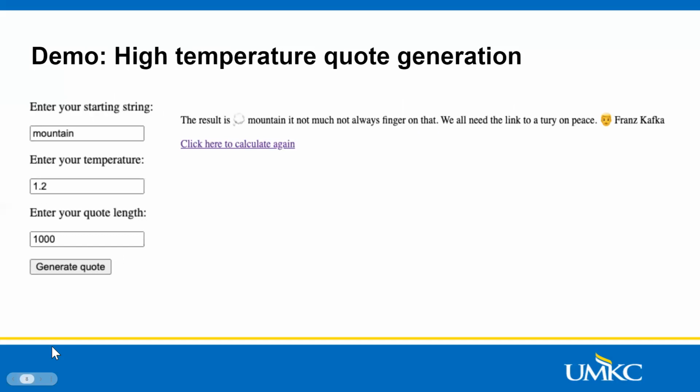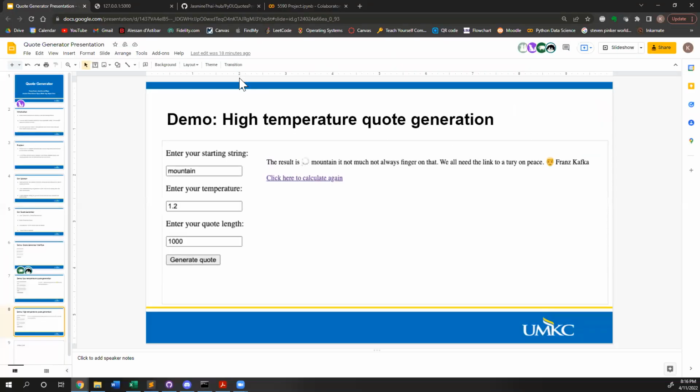The low temperature means the output data will be close to the training data, and the high temperature means the output data will be more unpredictable. And that's it for our project.